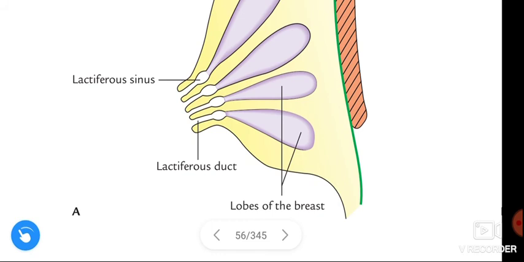Okay guys, this is about the structure of the breast: skin, stroma and parenchyma.